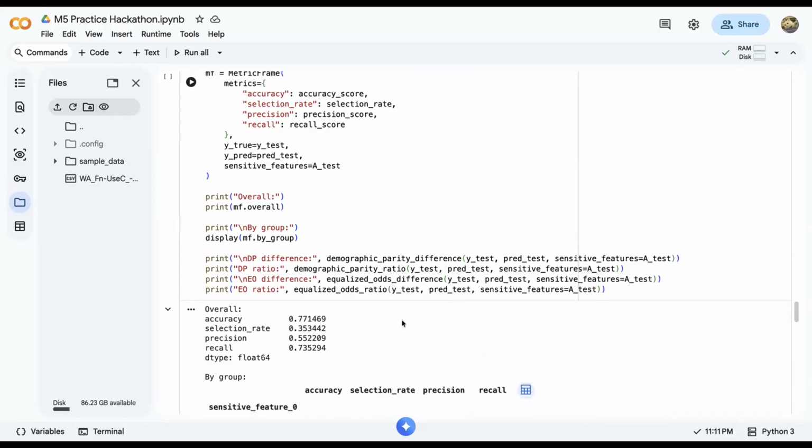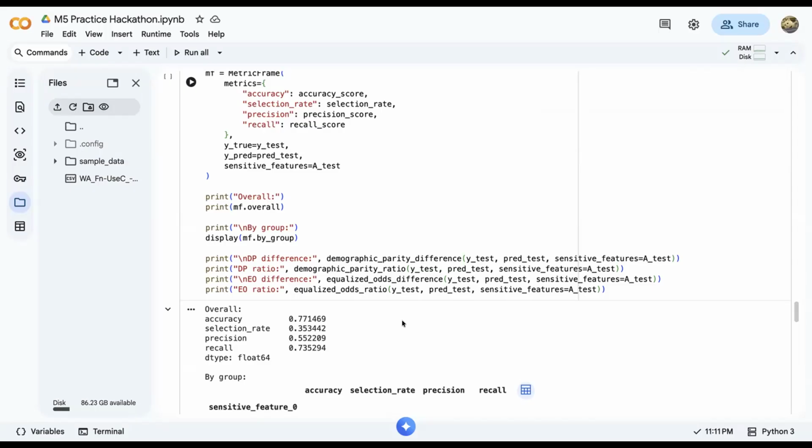When broken down by gender, the female selection rate is 0.3508 and the male selection rate is 0.3560. For the fairness metrics, the demographic parity difference was 0.052, which is very small, indicating that the positive prediction rate is almost the same across genders. The equalized odds difference was 0.0419, which suggests a modest difference in error behavior across groups, but not extreme.